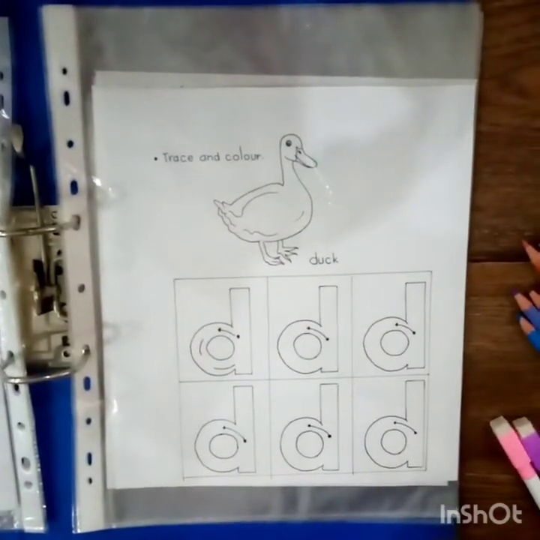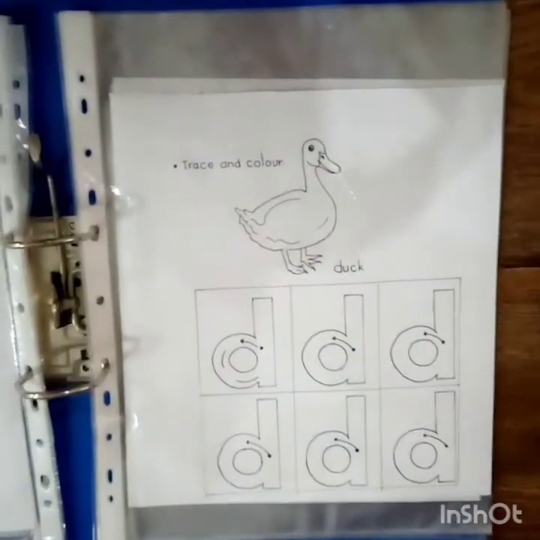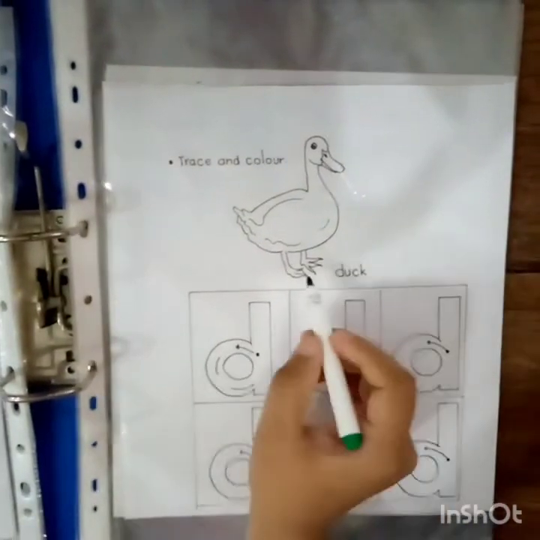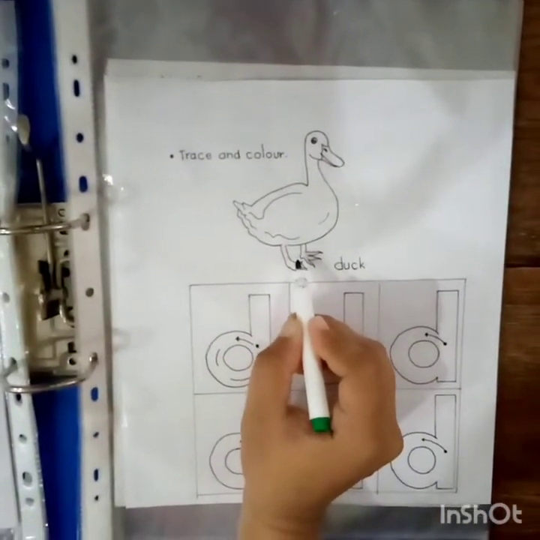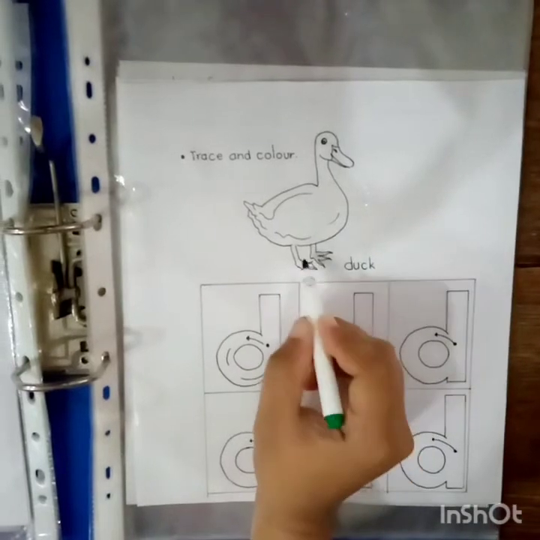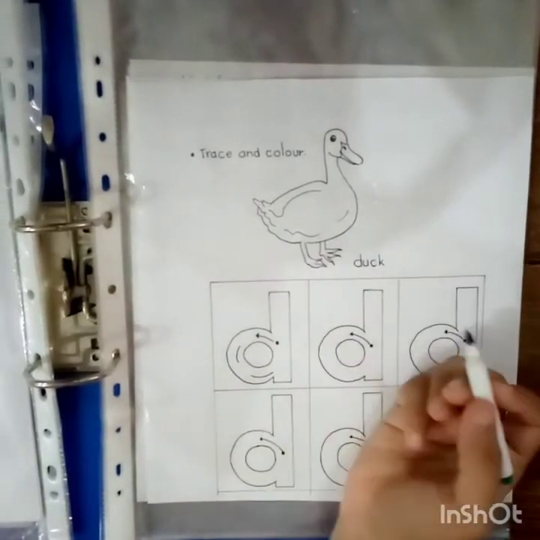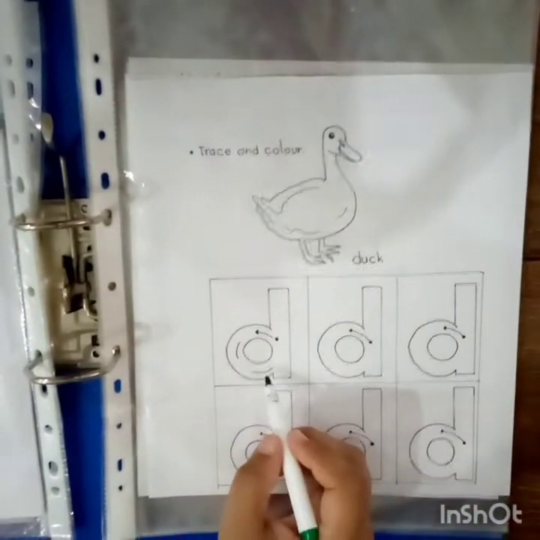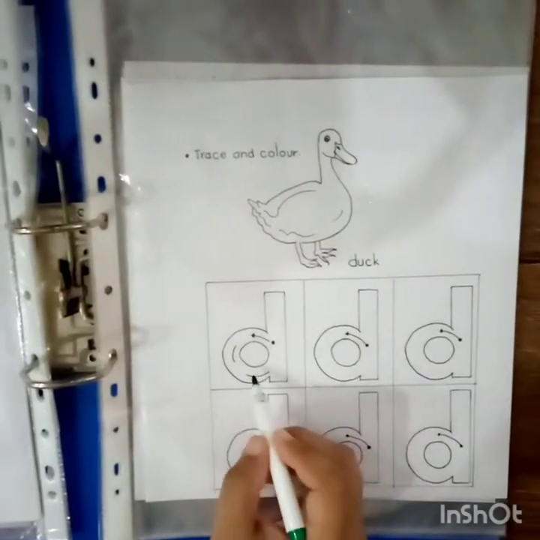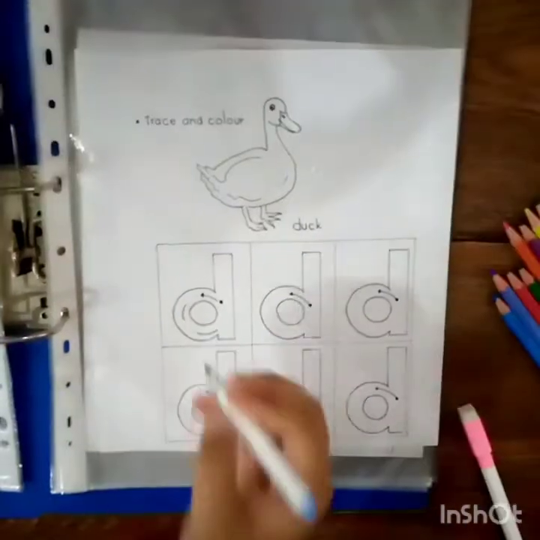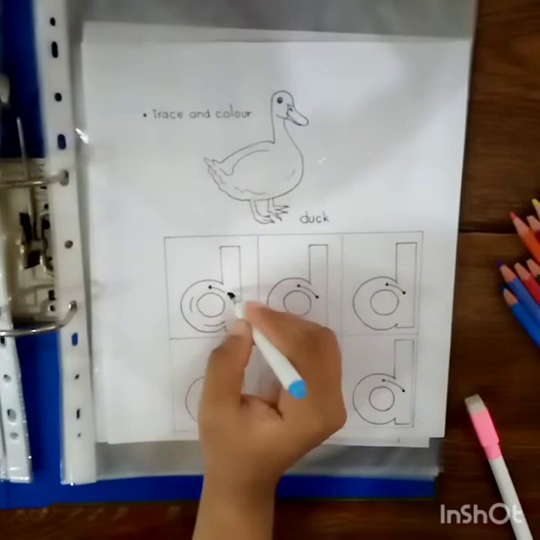So let's start with the first worksheet. Which picture is this? Duck. Okay. Which sound is this? D. Let's start writing. Let's start with the big dot.